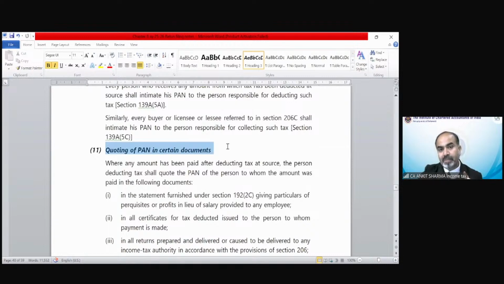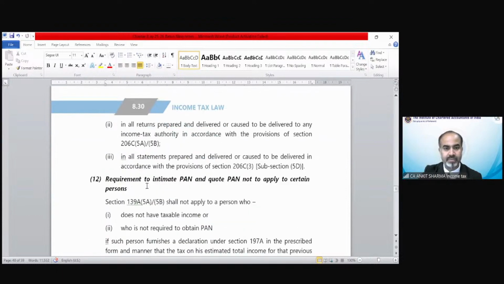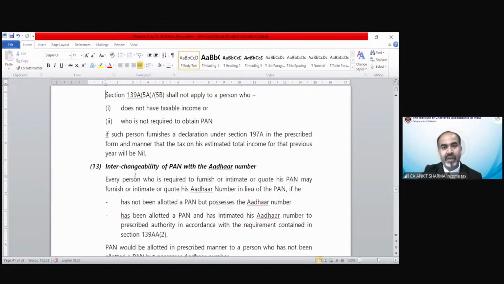You have to quote your PAN number for certain documents. For every income tax document, you have to submit your PAN number now. The requirement to intimate PAN and quote PAN does not apply to certain persons. For certain persons, there is no requirement to submit a PAN number.